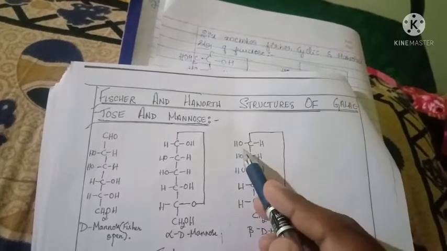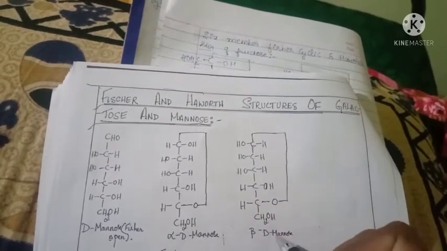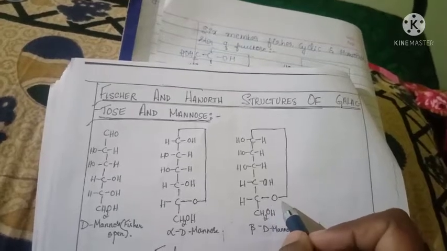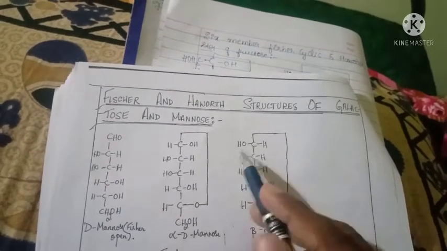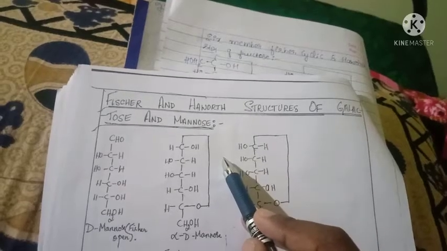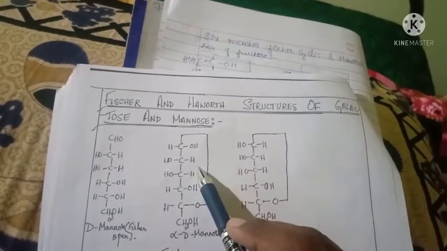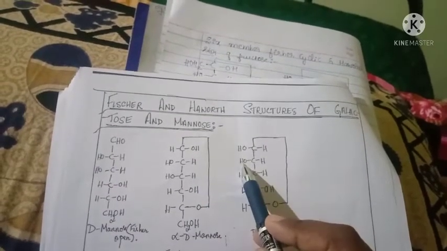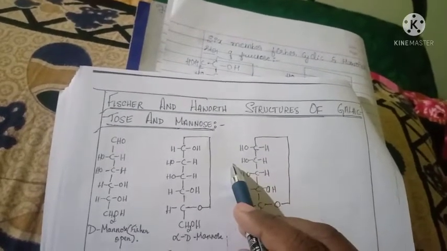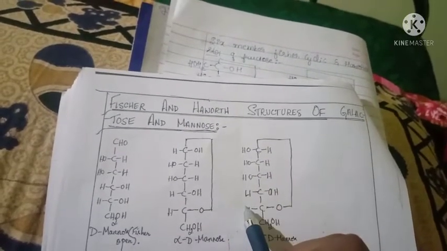Okay, here this is beta D mannose. Same as it is, the glycosidic linkage is formed. Here beta means the OH group is present on the left side. Understand correctly: if the OH group is on the right side, that should be called alpha, and if it is on the left side, beta. This is all the Fischer structure of mannose.